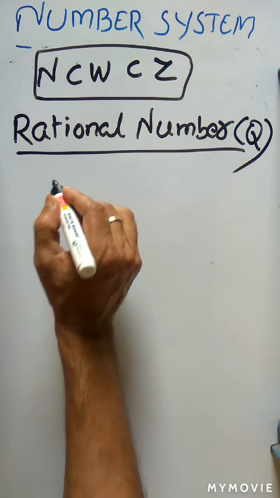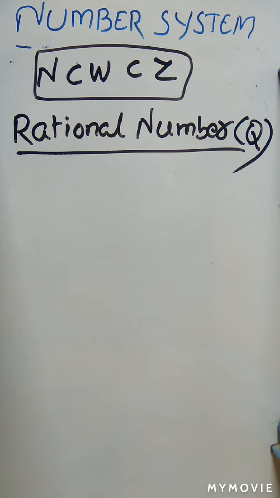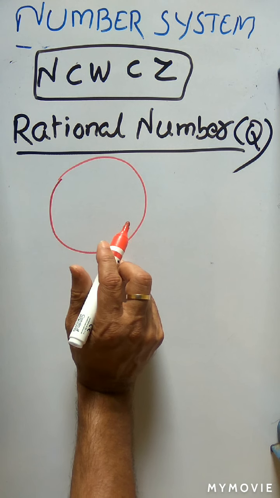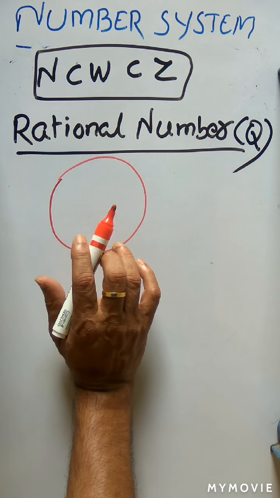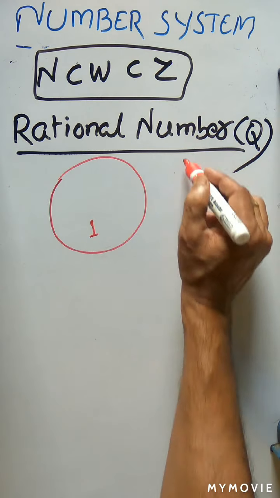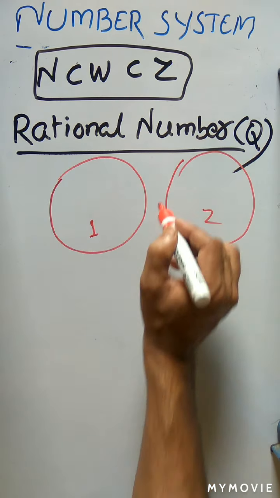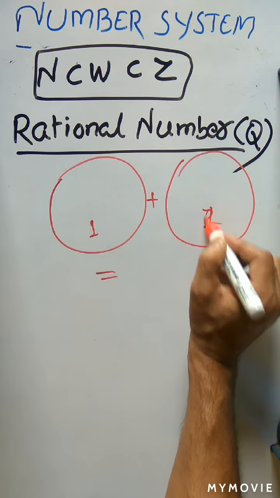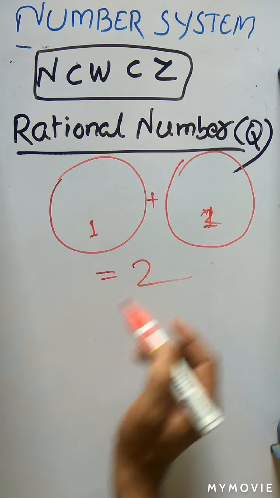Okay. Suppose you are given a pizza. This is one pizza, and you have to add another pizza. If you add these two, what is the total number of pizzas? The total number of pizzas is equal to 2. 1 plus 1 is equal to 2.